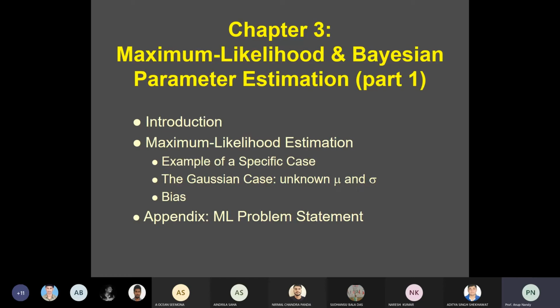So for designing an optimal classifier, the prior probabilities capital P(wi) and the class conditional probability density function, that is small p(x given wi), were given.